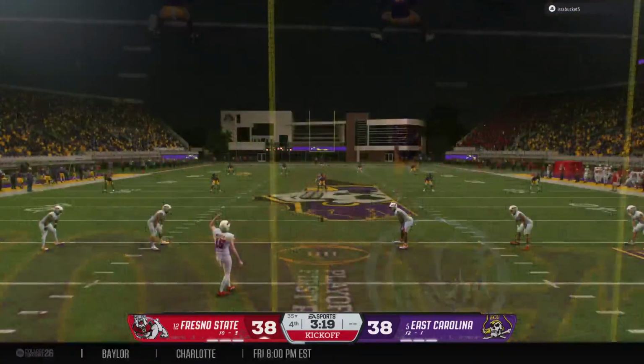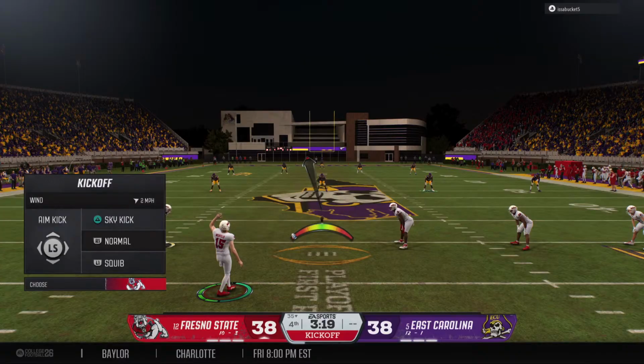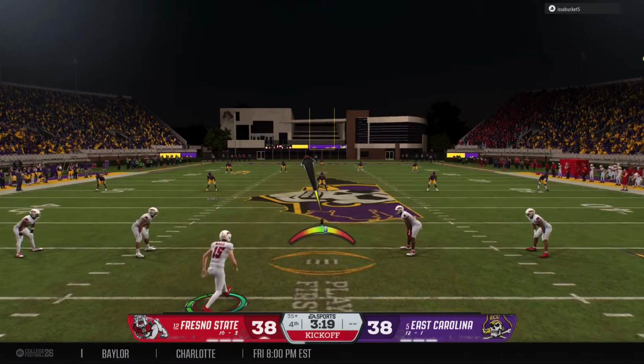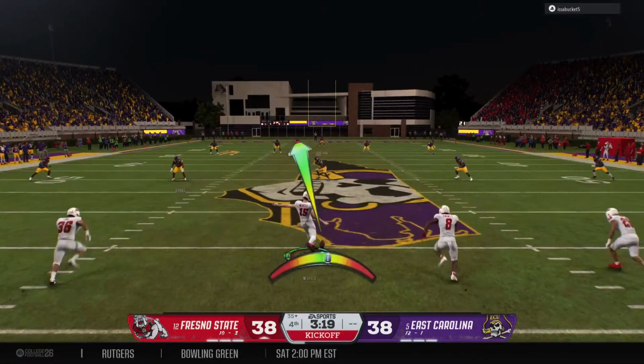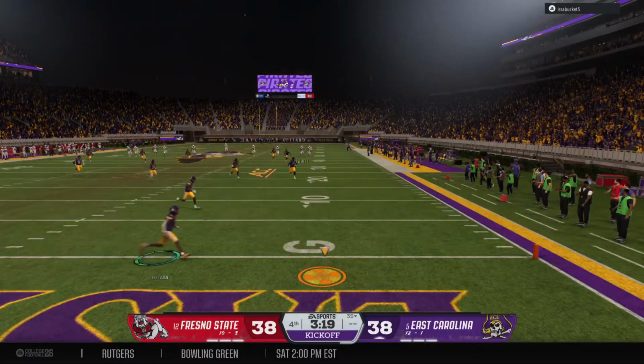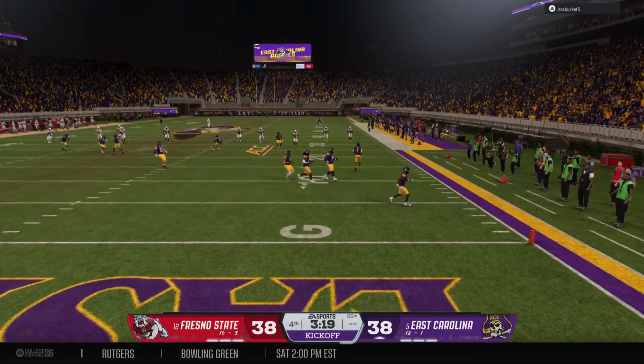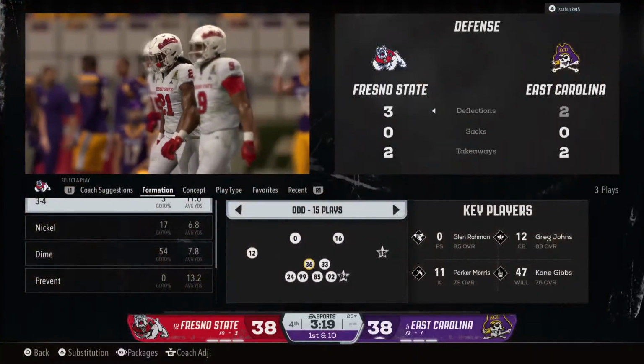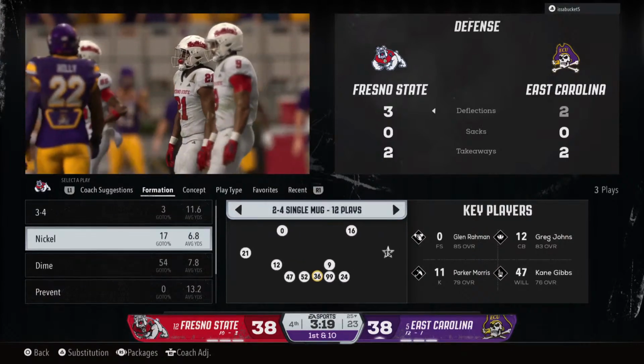And I tell you, life of a kicker. This guy's not been called on the entire game, probably cold as ice on the sideline. But when it matters, he's hot as a stove when his number's called. So no return on this one. Ball just bounces into the end zone for a touchback.